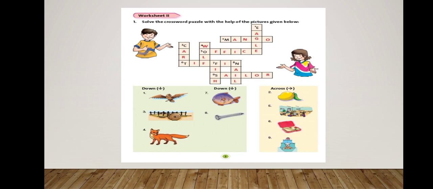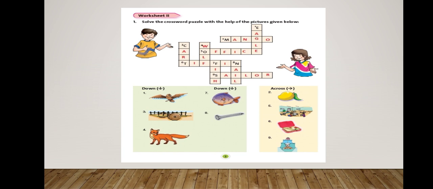E-A-G-L-E, eagle. Then third is cart, C-A-R-T. Fourth is wolf, W-O-L-F. Seventh is fish, F-I-S-H. Eighth is nail, N-A-I-L. Okay. Now come to across. Second is mango, M-A-N-G-O.